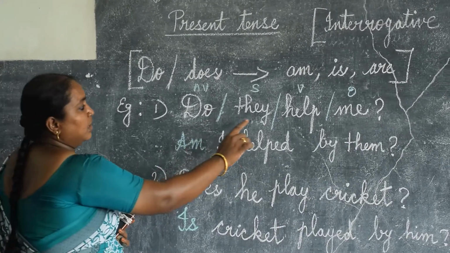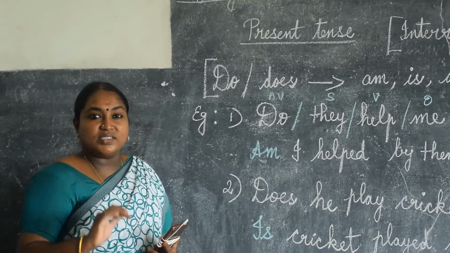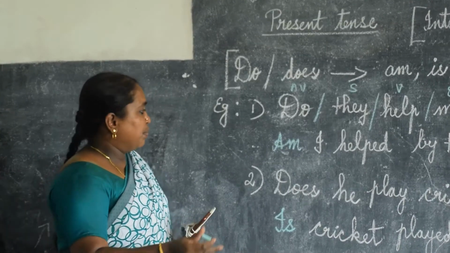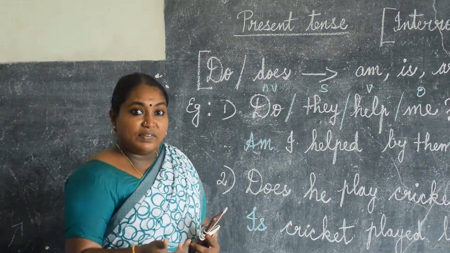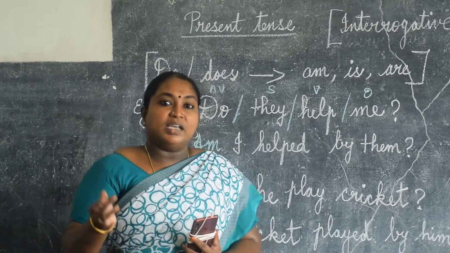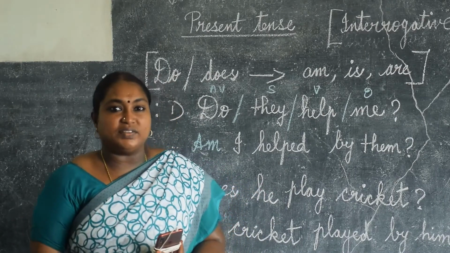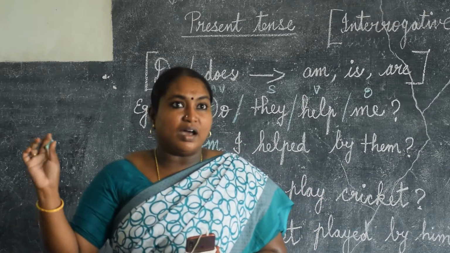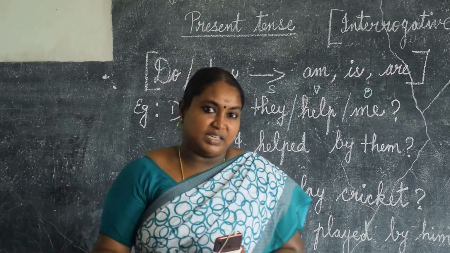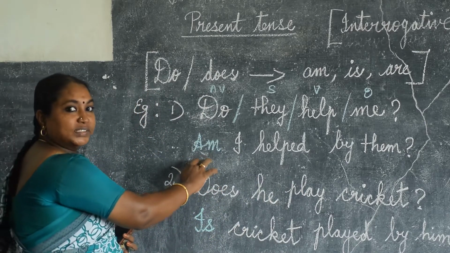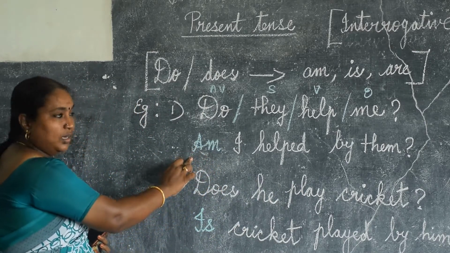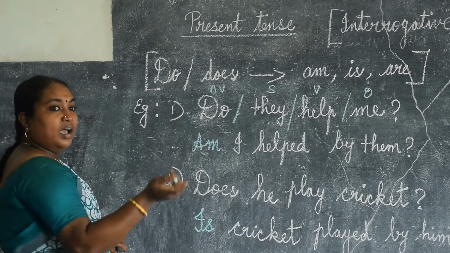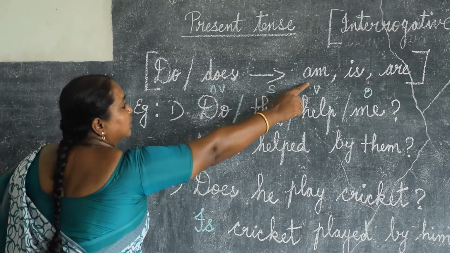Then what is the rule? Subject goes to the object place, and object comes to the subject place. And since we are asking a question, it is an interrogative sentence, so the passive form should also be an interrogative sentence. How can we make an interrogative sentence? By placing the question word or the auxiliary verb in front. Likewise, here we have placed the auxiliary verb in front. But what is the rule? We should not use do, does or did here. Instead of that, we have to use the be verbs.